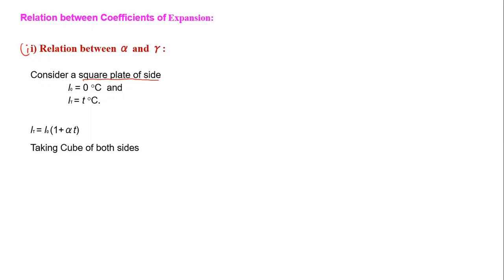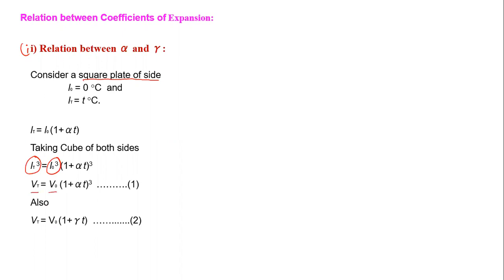Then taking the cube of both sides. You know that length cube is a volume. So LT³ = L0³(1 + αT)³. So LT³ we can write as a volume. So this is the volume at T degrees Celsius, V_T = V_0(1 + αT)³.